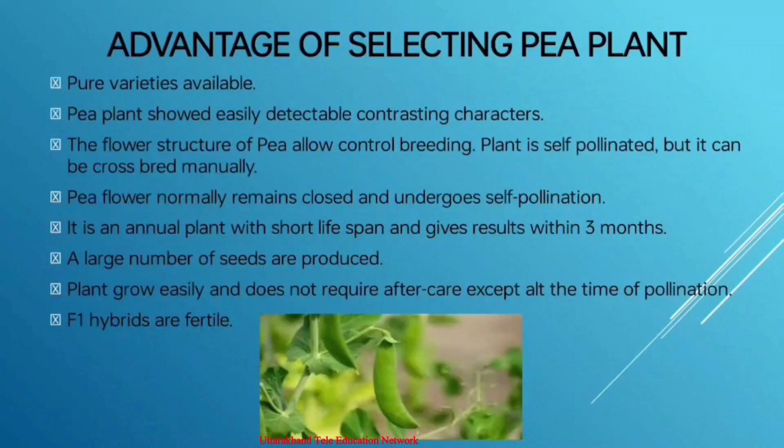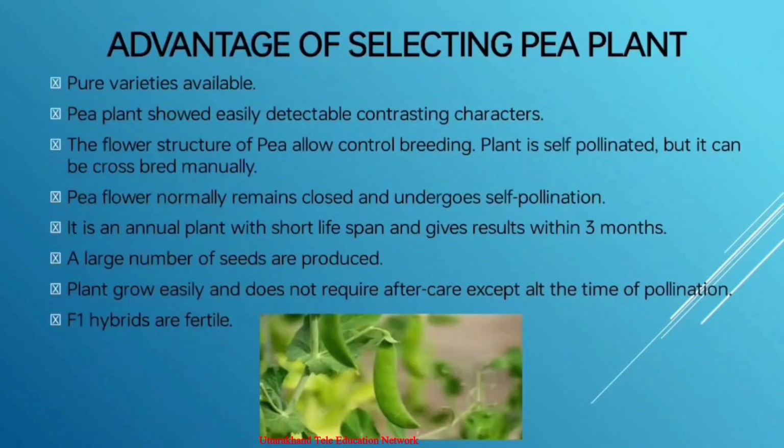It is the reason why he selected the pea plant. It is an annual plant with a short lifespan, and it gives results early, within 3 months. It produces a large number of seeds per plant, and the plant grows easily and does not require much care except at the time of pollination. And the F1 hybrids we get are fertile. So these are some reasons why he selected the pea plant Pisum sativum for his experiments.